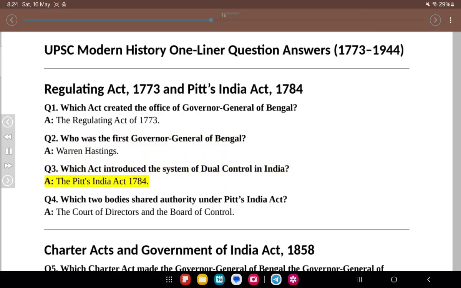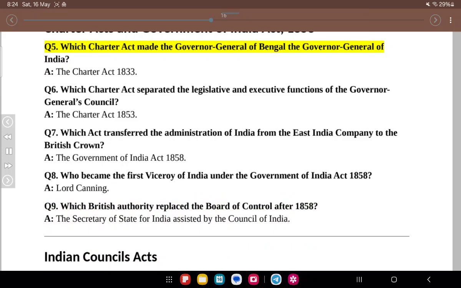A. Pitt's India Act, 1784. Q4. Which two bodies shared authority under Pitt's India Act? A. The Court of Directors and the Board of Control. Charter Acts and Government of India Act, 1858. Q5. Which Charter Act made the Governor General of Bengal the Governor General of India? A. The Charter Act, 1833.